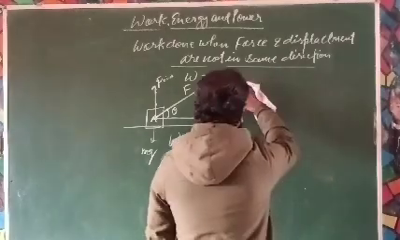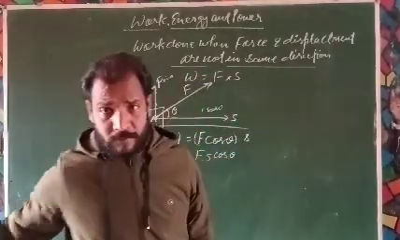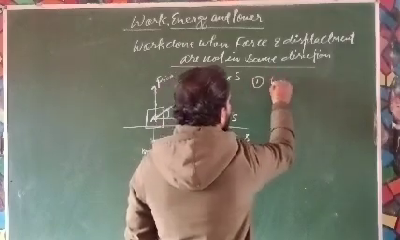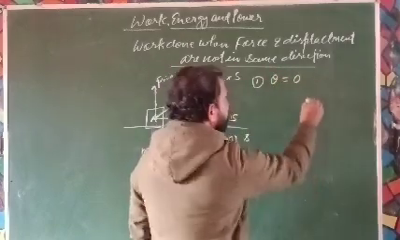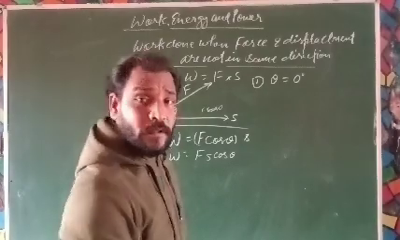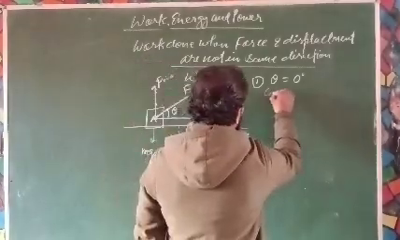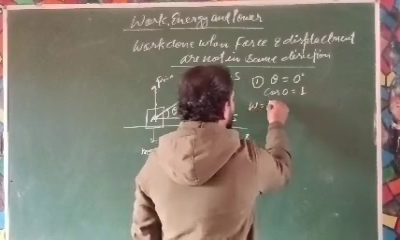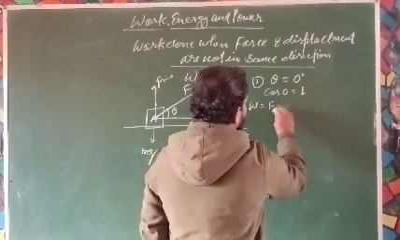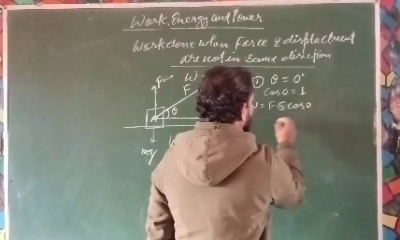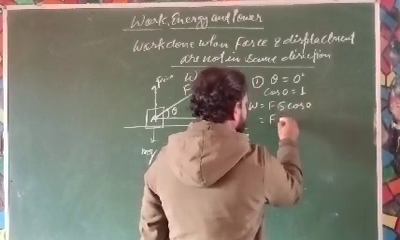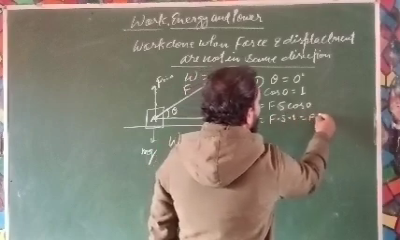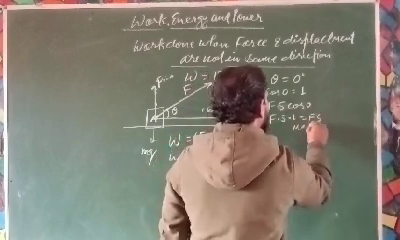Now we will tell you, there are three conditions of work done. First case, when theta is equal to 0 degree. We know that cos 0 is equal to 1. So W is equal to Fs cos 0, and cos 0 has value 1. So it will be equal to Fs, means maximum work done.